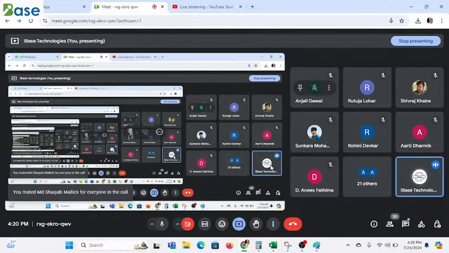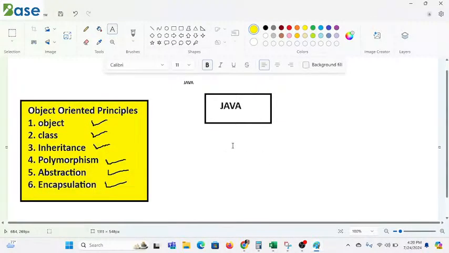Okay, so see, why do we call it platform independent? What is the way to deal with this, how can we deal, how can we call? So why is it called platform independent? Why do we call it platform independent?